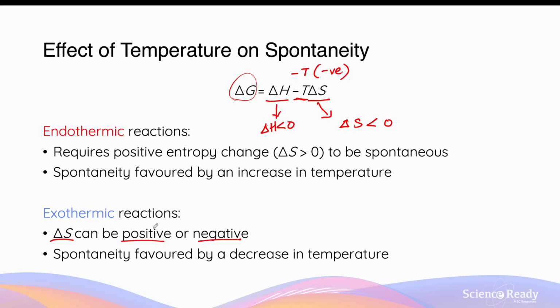That's why in the case where the ΔS is negative, the spontaneity of the reaction is favored, so it becomes more spontaneous when there's a decrease or lower temperature. When there's a lower T value, temperature value, then the second term here will become less positive. The positive number, when you multiply by the ΔS, becomes smaller. So you'll be adding a smaller number. And in the case where the ΔH, which is negative, is added to a smaller positive number, you're more likely to yield a ΔG value that is negative. So that will become spontaneous.